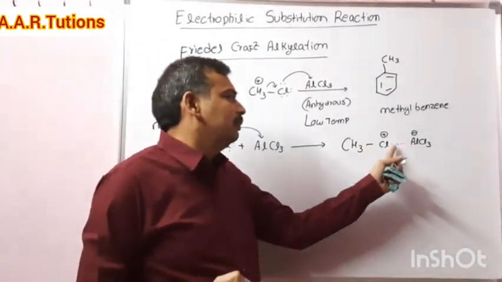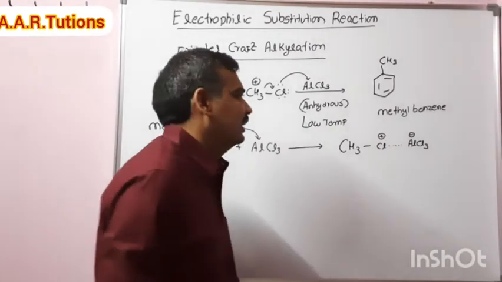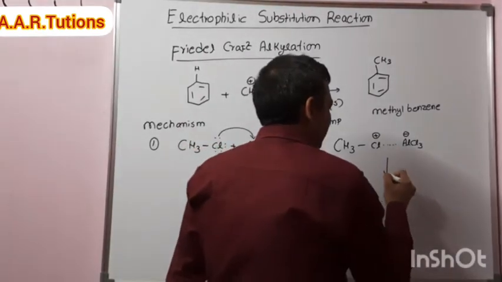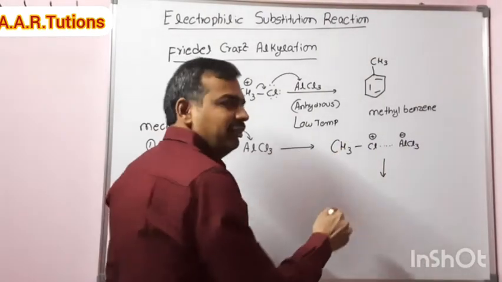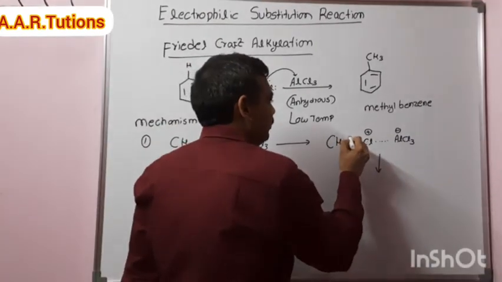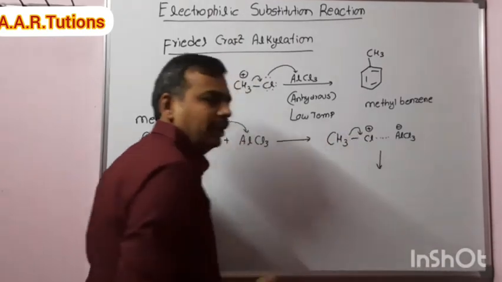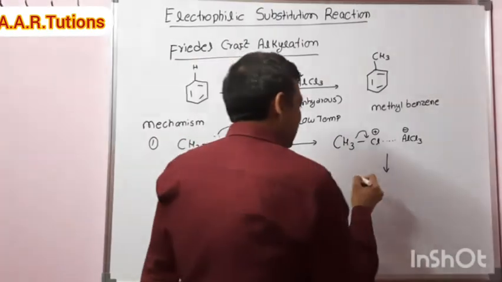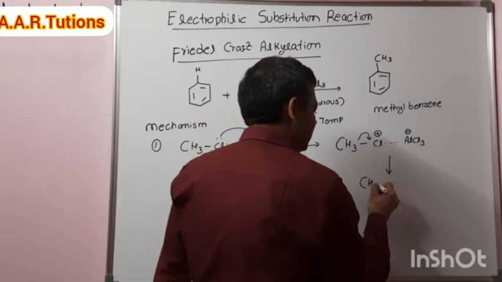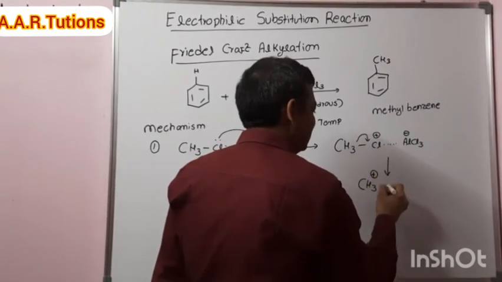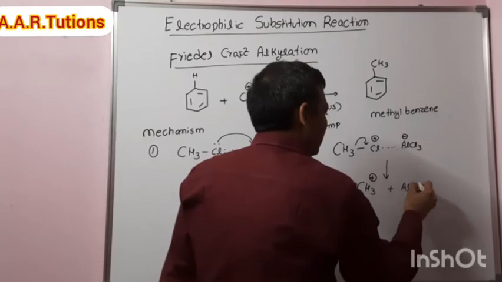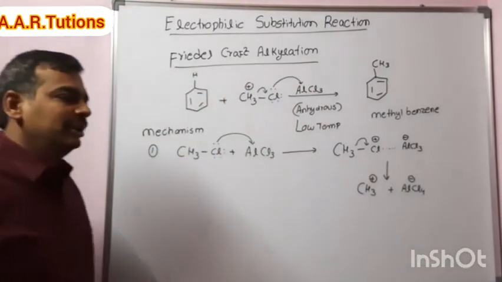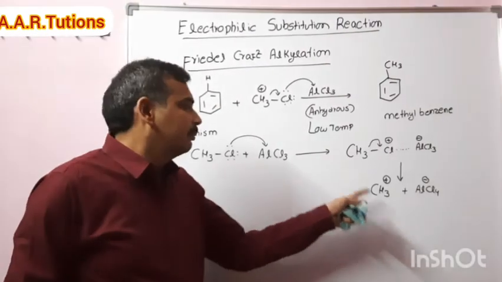After some time, this bond becomes strong and this bond becomes weak, and the bond pair shifts towards chlorine. This generates the electrophile CH3 plus and AlCl4 minus. So CH3 plus is the electrophile in this reaction.